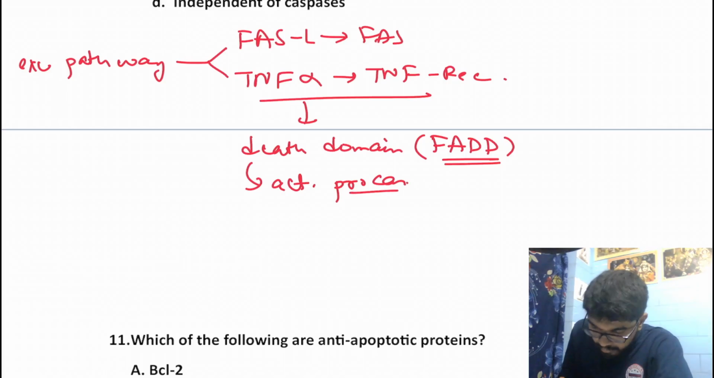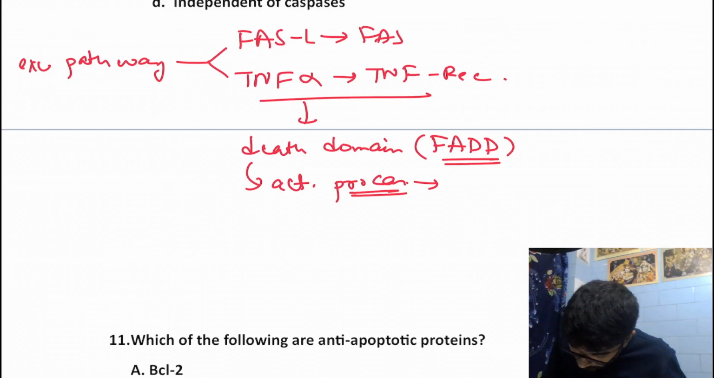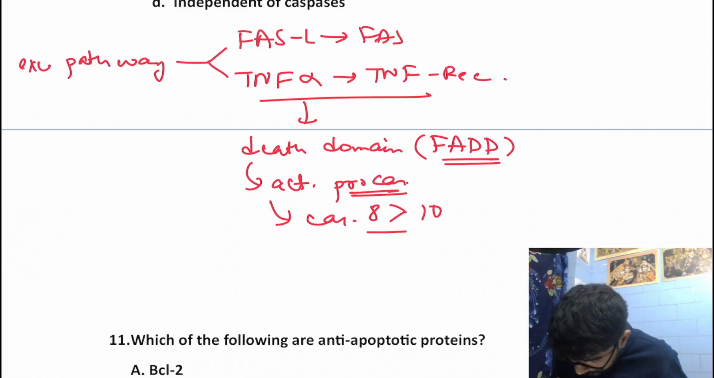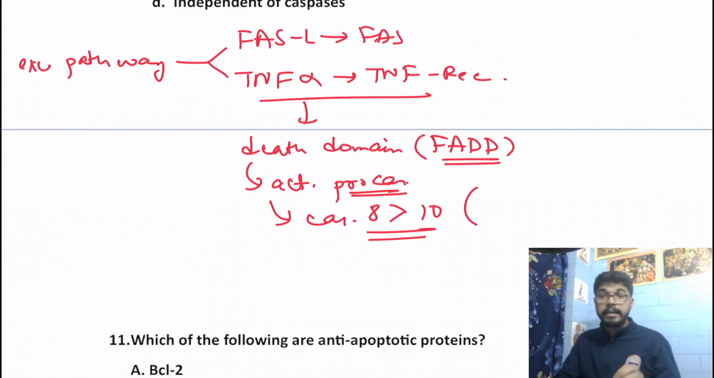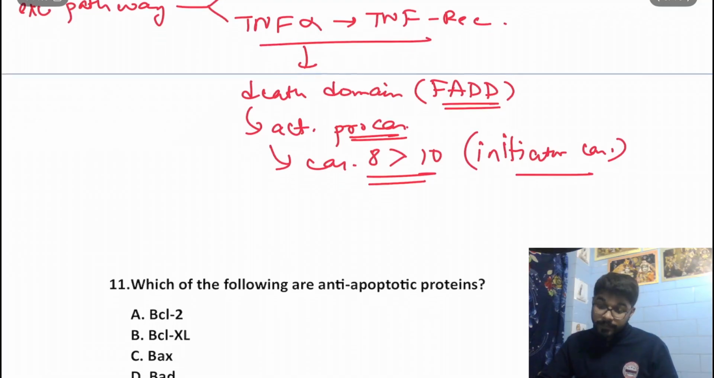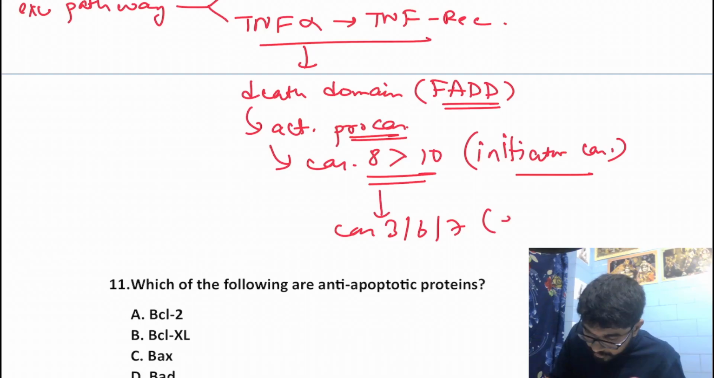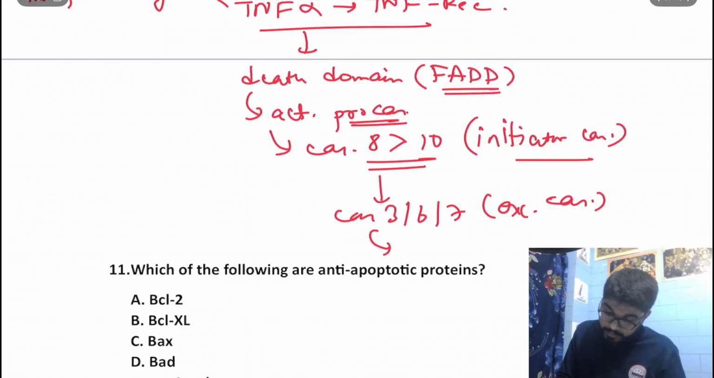Okay. Now this death domain is going to activate the procaspases. What are the procaspases? Over here it activates caspase 8 more than 10. Right. Now this 8 and 10 are the initiator caspases of the extrinsic pathway. Now this 8 and 10 activate caspase 3, 6 and 7 again, which are nothing but our executioner caspases, right? And finally would lead to apoptosis.